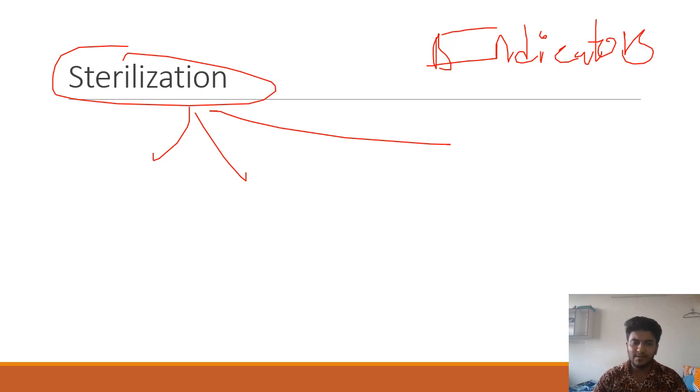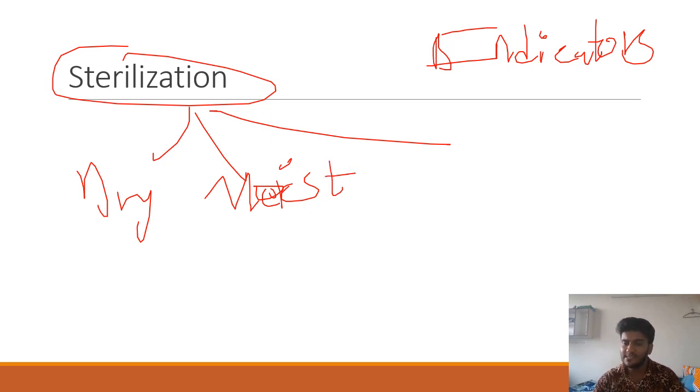So you have physical and chemical sterilization, you have dry heat, moist heat, you have radiation, you have filtration sterilization, so autoclave, hot air oven, pasteurization technique, tyndallization. Other names of tyndallization are fractional sterilization or intermittent sterilization. Pasteurization has two types, high temperature short time and low temperature long time, HTST and LTLT. So that is very important.